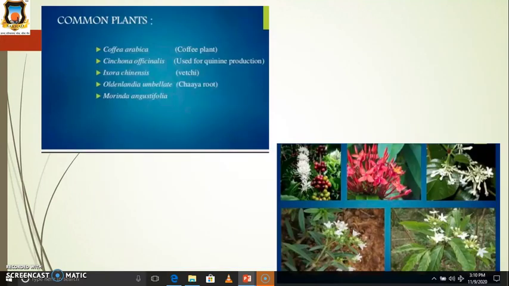There are some common plants like Coffea arabica, the coffee plant. Then Cinchona officinalis is used for quinine production. Then Ixora chinensis, the common name is Wedgie. Oldenlandia umbellata, its common name is chaya root. Then Morinda angustifolia. These are some examples of this family's members.